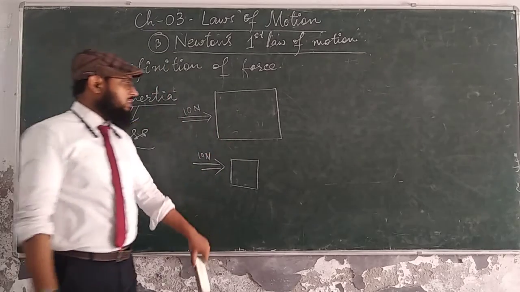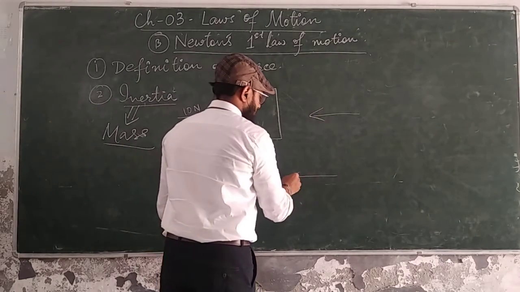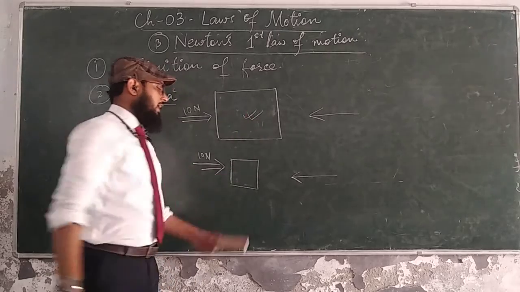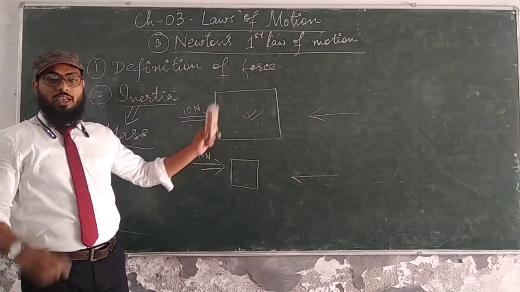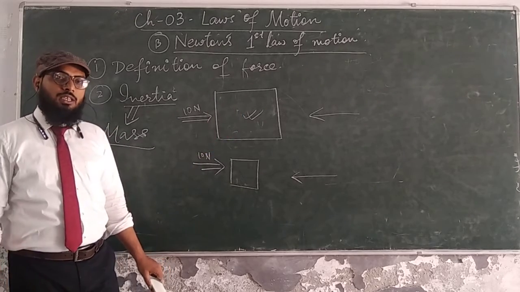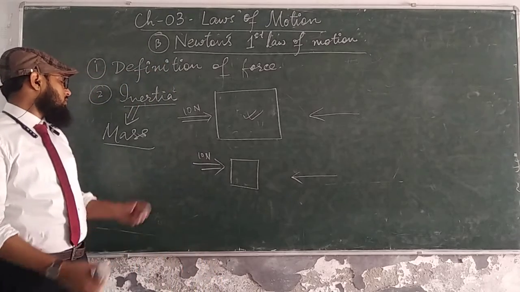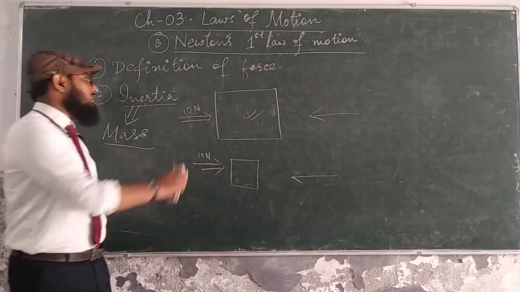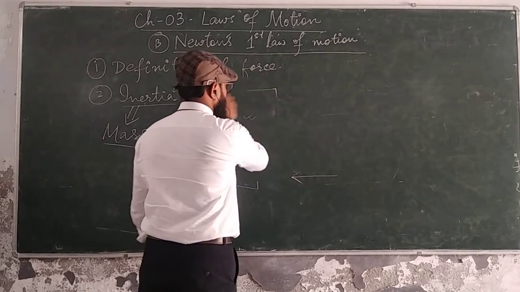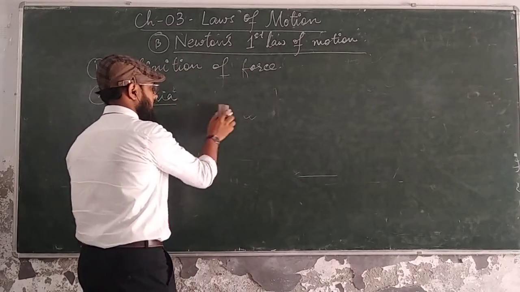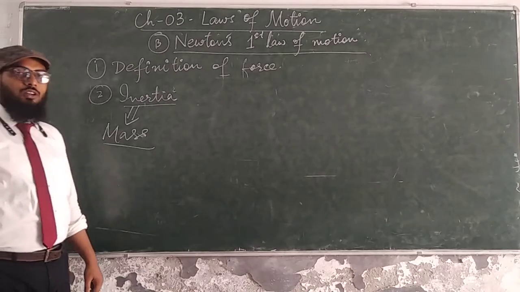And on the contrary, if this body is in motion, you have to apply more force to stop it than to stop this body. Why? Because this has more mass. So if any body has more mass, it has more tendency to continue its state. This is called inertia. So we can say mass is the measure of inertia. If anybody asks which is the measure of inertia, we can say mass is the measure of inertia.